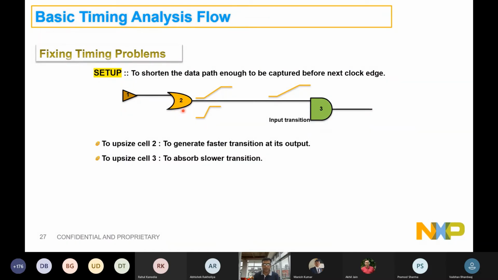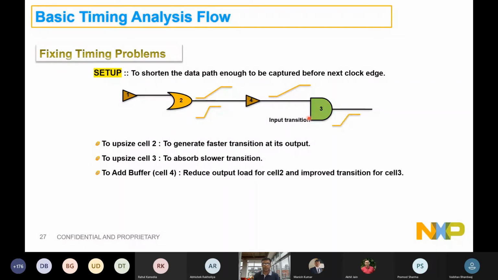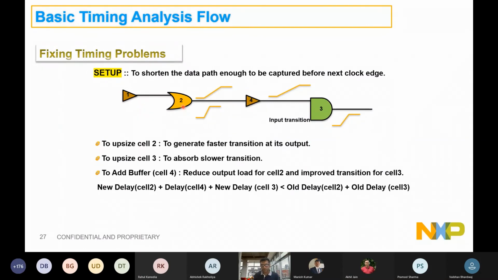Similarly, we can even upsize cell 3 so that despite the bad transition, it can generate a better delay. Another fix could be to add a buffer in between. One can question that this buffer will also have its own delay, but you can see that the overall new cell delay 2, 4 plus 3 will still be quite less compared to the older cell delay of 2 plus 3. Right? Those are the best practices that we attempt while fixing setup.